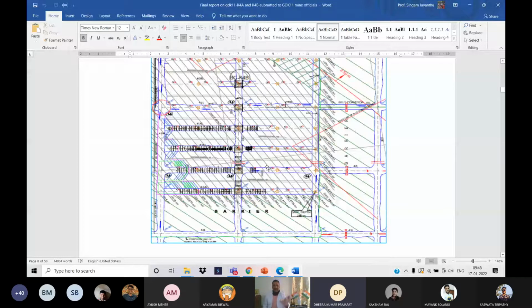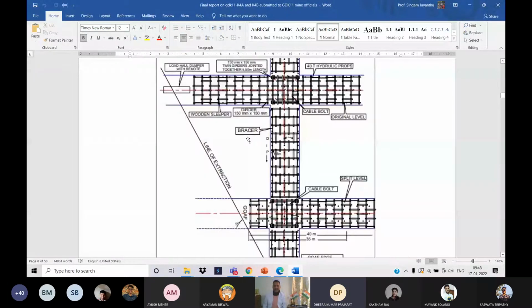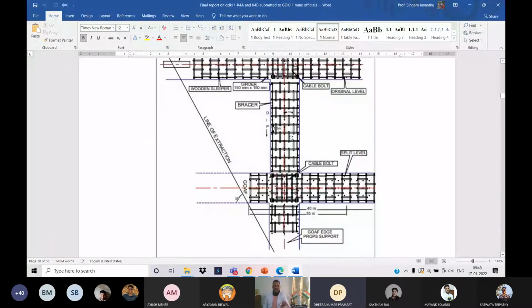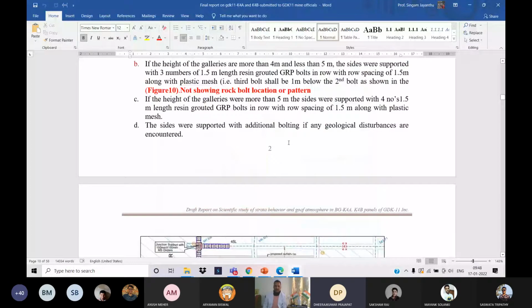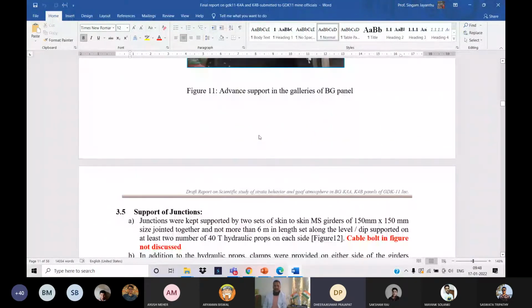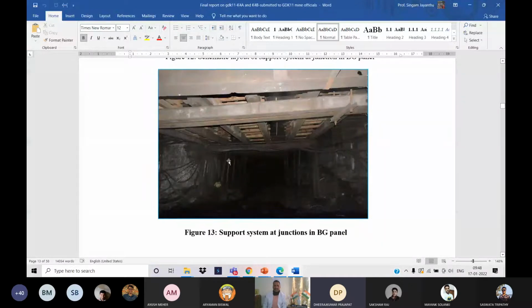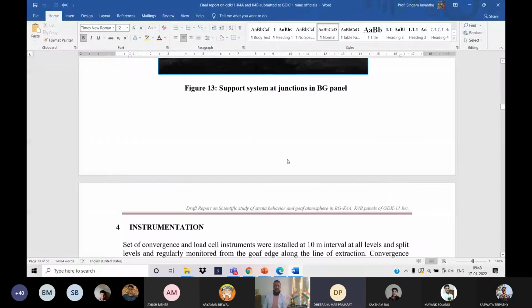Of course, this is how the support systems and other things were designed and then developed for that mine. Since I am showing the report, I am just showing you, my beloved students, how it appears. Now you can see the total panel with hydraulic supports, and then how the roof is supported in the splits made, and then you can see the instrumentation, the observational approaches we follow in K4A, K4B panels.